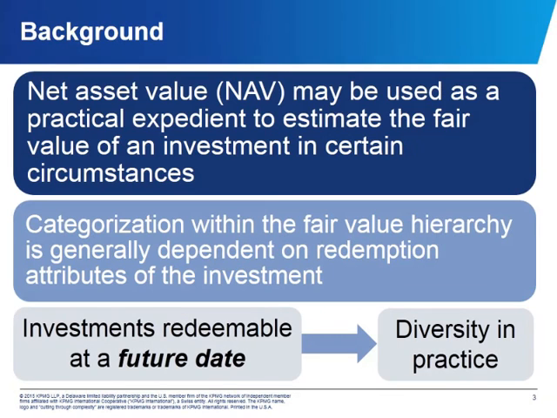Sure, Dan. Under the FASB's fair value measurement guidance, or Topic 820, reporting entities are permitted to use net asset value, or NAV, as a practical expedient to estimate the fair value of an investment, generally when that investment is in an investment company. When the practical expedient is applied, the categorization of those investments within the fair value hierarchy is generally dependent on the redemption attributes of the investment. This is because redemption periods often depend on the nature of the underlying investments in the investment companies.